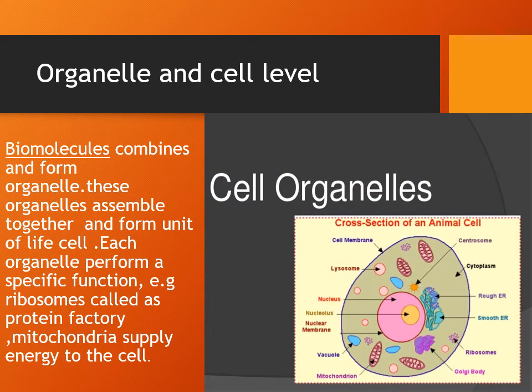This is the simple structure of a cell, a diagram or cross section of an animal cell. Here we see the different organelles of a cell. The vacuoles are there, the mitochondria are there, the Golgi bodies are there, etc. These are all called cell organelles, and they all combine with each other to form a single cell. The next level is the tissue level.